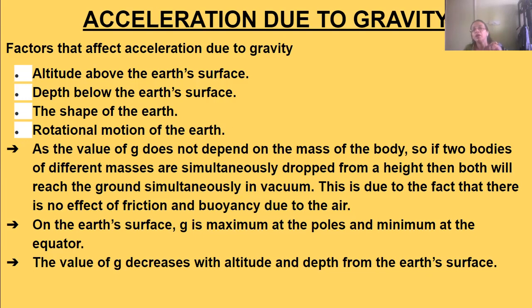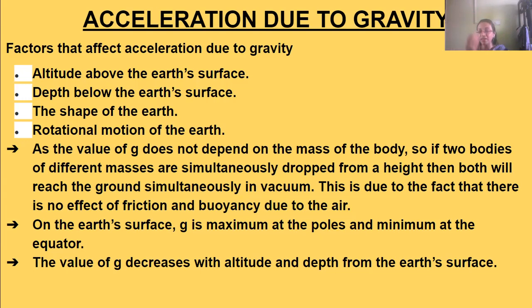Now, on the Earth's surface, g is maximum at the poles and minimum at the equator. Near the equator the acceleration due to gravity is minimum, and near the poles it is maximum. This is because the Earth's shape bulges towards the equator and is flattened towards the poles.